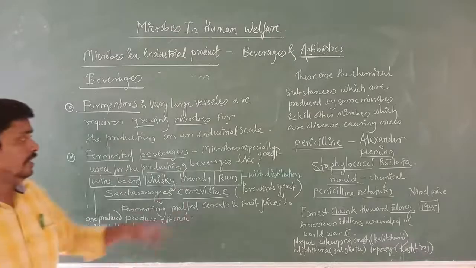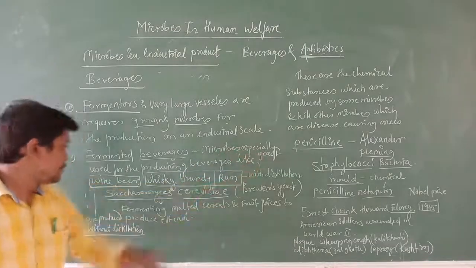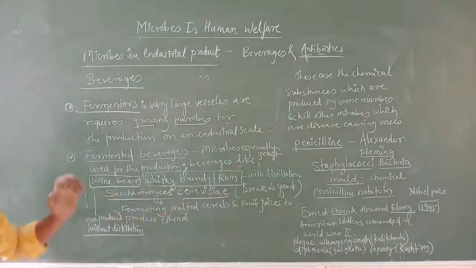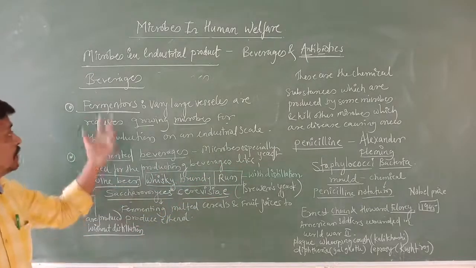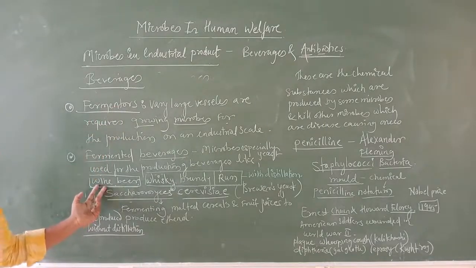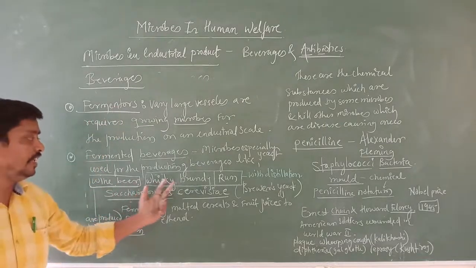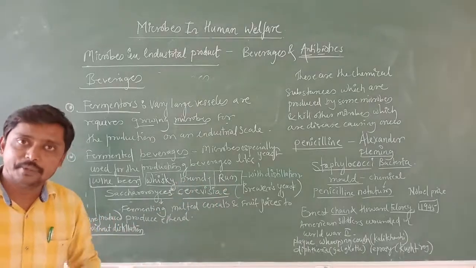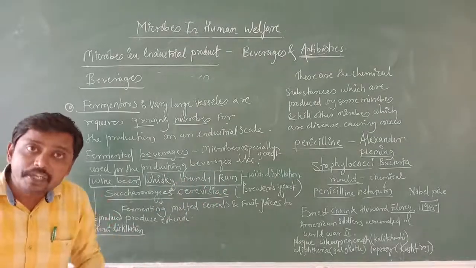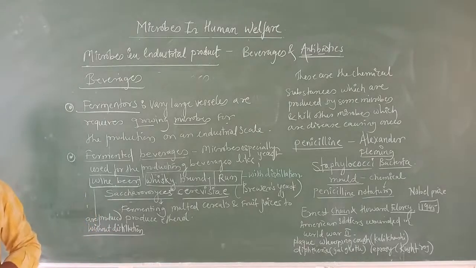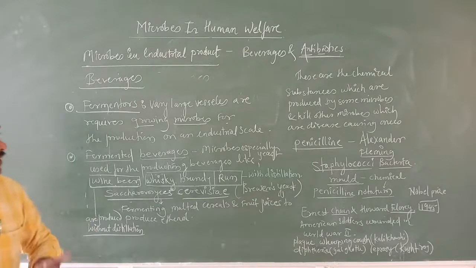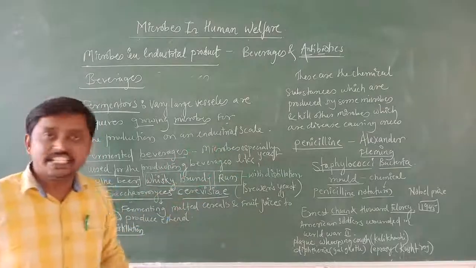Which beverages are produced on a large scale by using fermenters? Wine, beer, whiskey, brandy, or rum. These are all types of beverages which are produced by using microbes, especially yeasts.